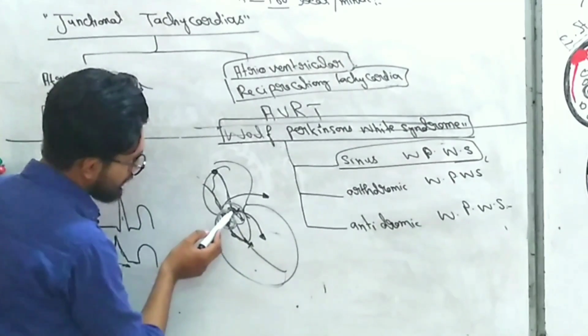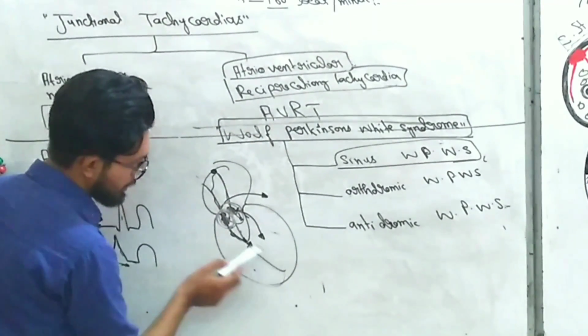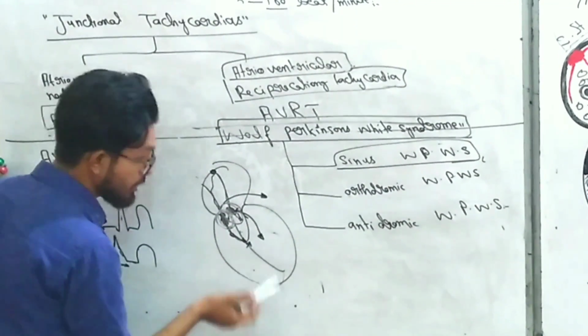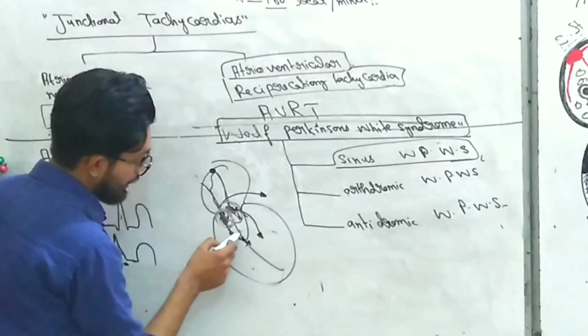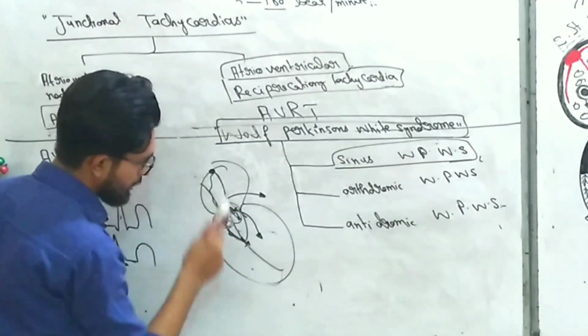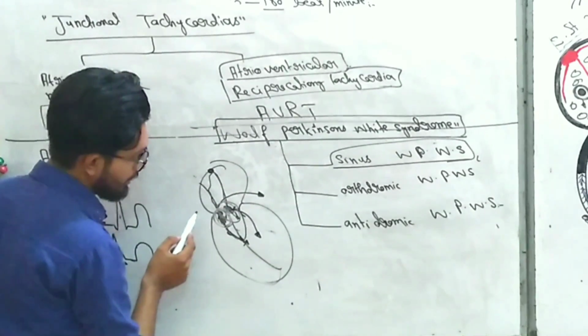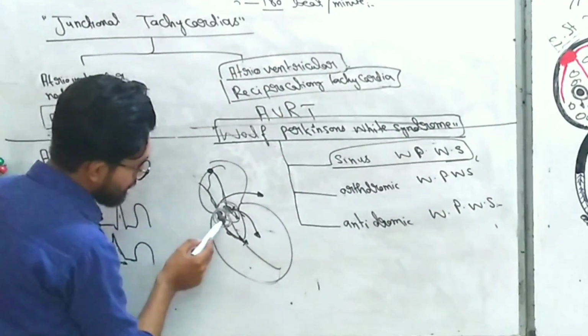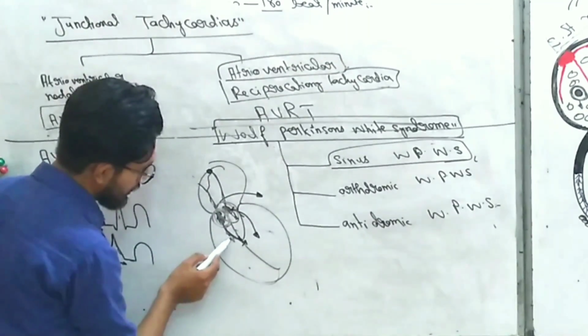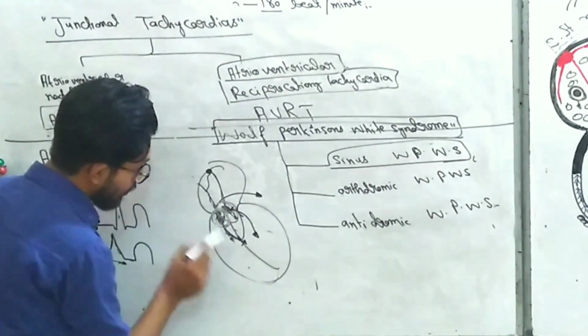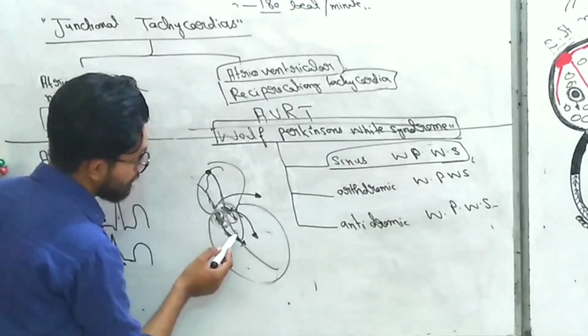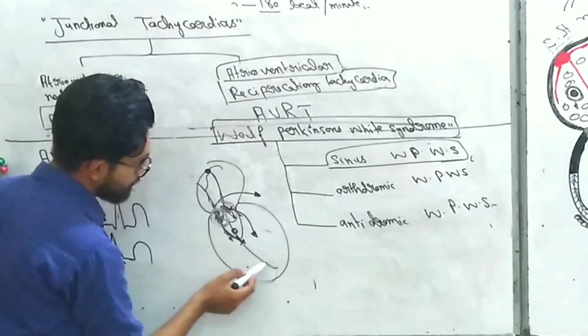And also the QRS complex is wide. Why is the QRS complex wide? Because after passing through the AV node, the signals go into the bundle of His and Purkinje system, and the bundle of His and Purkinje system is very fast as compared to the accessory pathway, right? So in the accessory pathway conduction is fast, but it is not as fast as the bundle of His and Purkinje system.